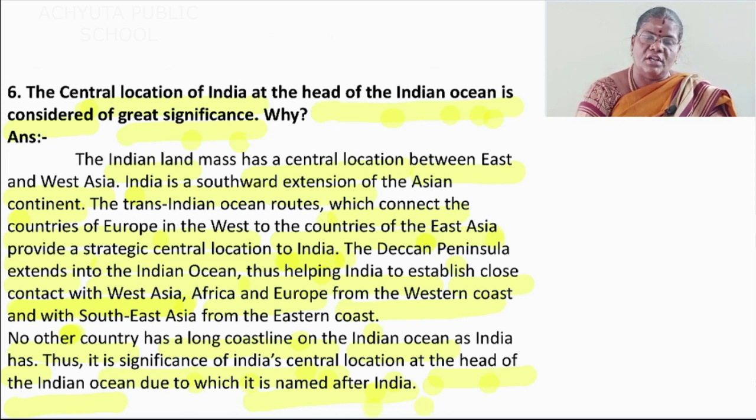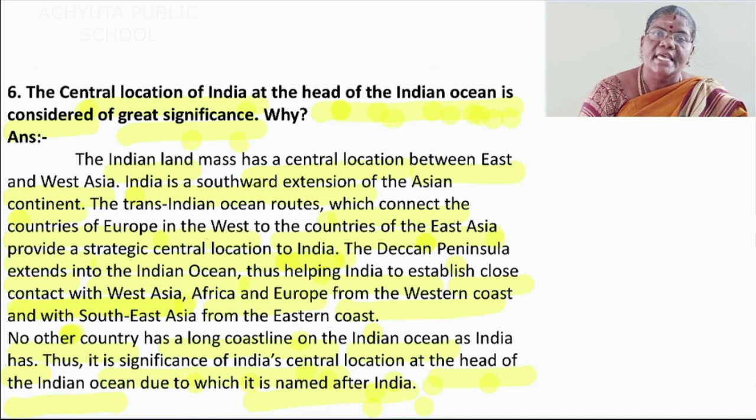Okay, once again I will repeat the whole question and answer fully. Listen carefully. The central location of India at the head of the Indian Ocean is considered of great significance. Why?